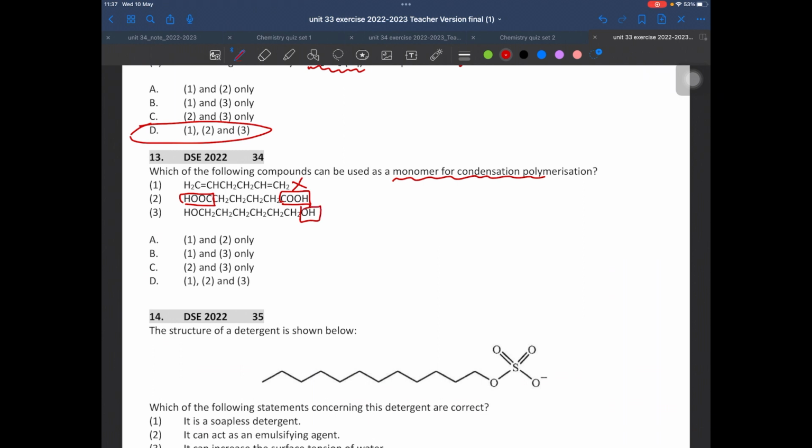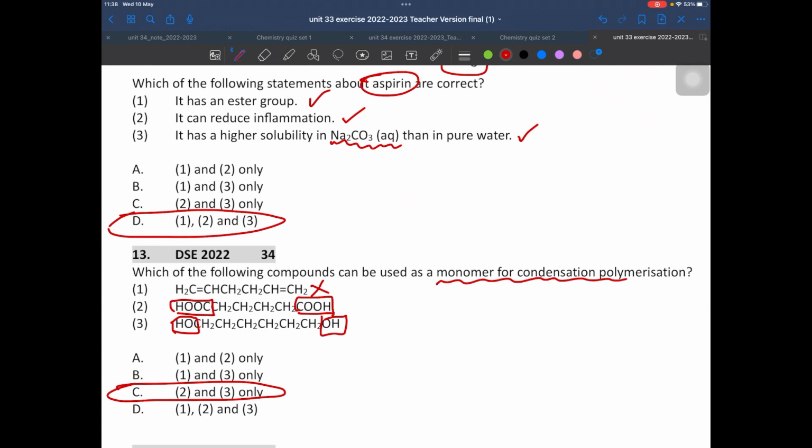And 3, a diol, very good. They can join together to form a polyester. So the answer is C.